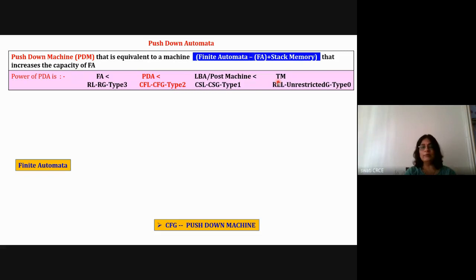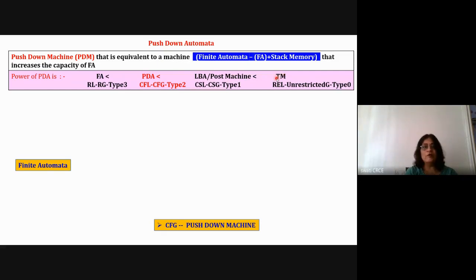Plus, any problem that has an algorithm, or any problem that you can solve by using paper and pencil, can be solved by the machine. But in the universe, there are some problems which do not have any solution, and people are still working on those problems. That set of problems are unsolvable problems. Such unsolvable problems will not be solved by the Turing machine. Any problem which is solvable is solved by Turing machine.